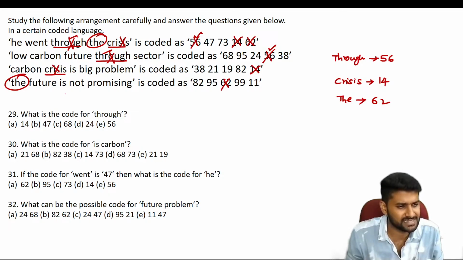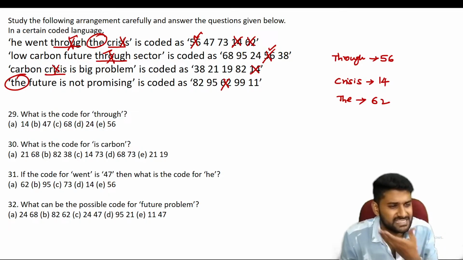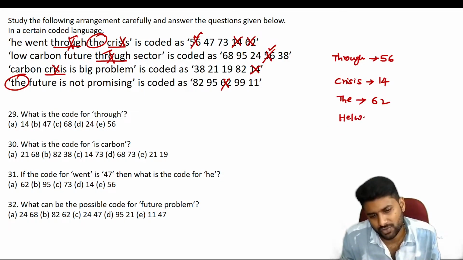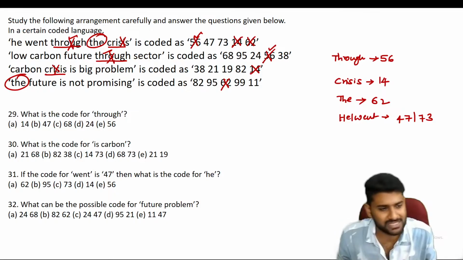Okay, the first one is done. Now "he" and "went". So guys, here "he" or "went". Those words are not at all repeated. If words are not repeated, it can be anything possible. Either 47 or 73 is the suitable answer.